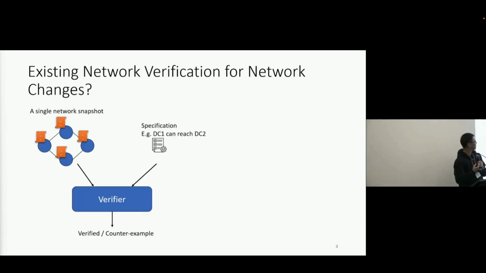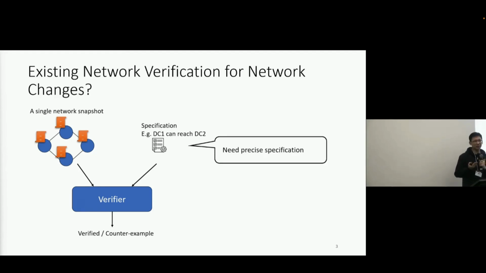So in the last 10 years, we have seen tremendous progress in the research of network verification. Typically, existing approaches can verify for a single network snapshot that it satisfies a spec such as DC1 can reach DC2, as shown here. But unfortunately, applying those single snapshot verification abstractions to validate network changes is really challenging. One of the key reasons is a lack of precise specification.